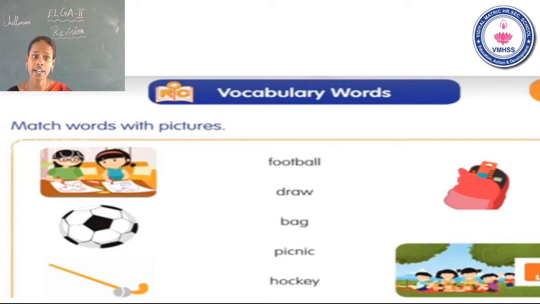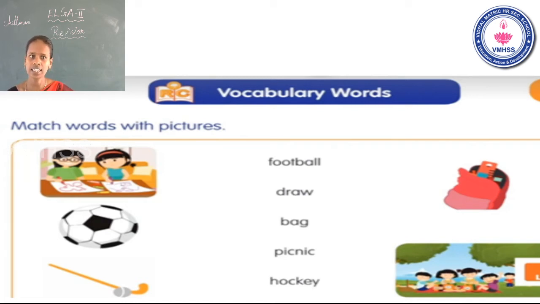Hockey stick and ball. See the next one. What is this? This is bag. Okay. See the last picture. Picnic. This is a picnic picture. Okay. They given picture and word also. You can match the words with the correct picture.